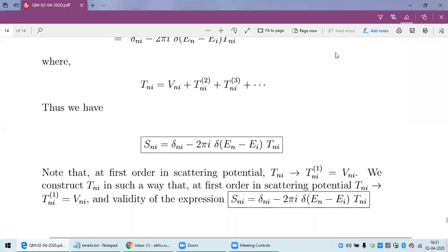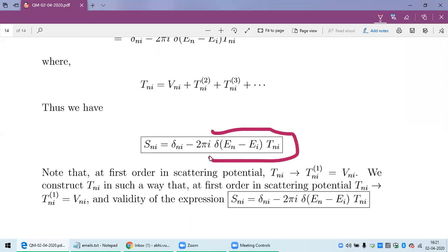So we will pick up from here, this point, and in the next class we will discuss in detail this, about this TNI and the usefulness of this delta function.